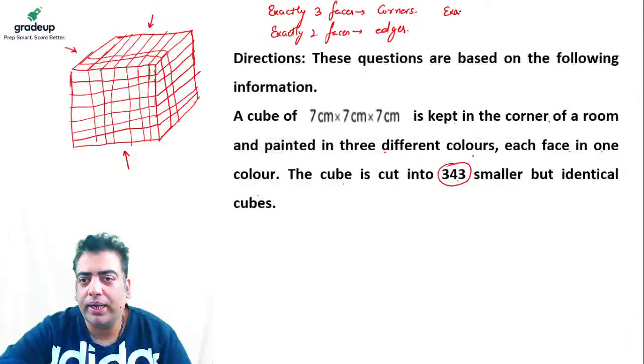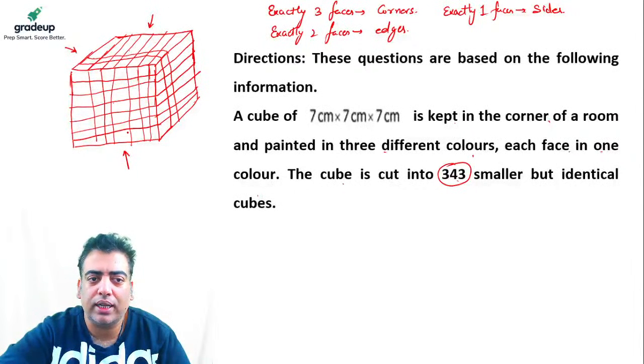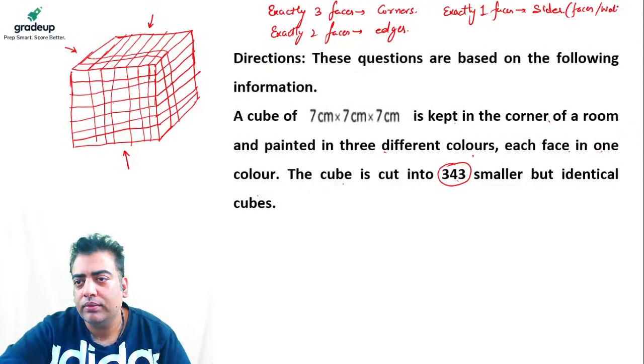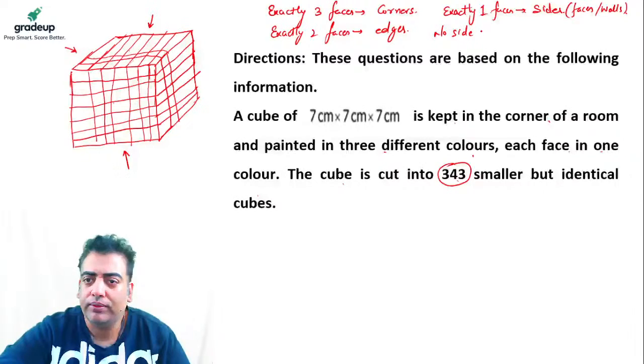Exactly one face painted will be the ones which are on the sides, right? So I will say these are the sides, or we can say walls, or faces of the cube. No side painted will be the ones which are inside the outer layer.